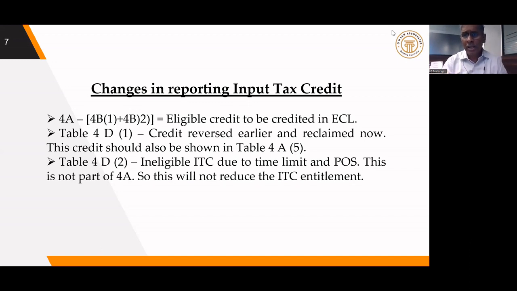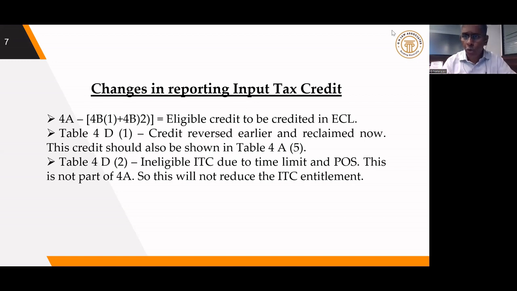The purpose of this amendment is, see, for example, in month 1, I have not made payment within 180 days. I reversed 1,000 rupees. Month 2, I have not made payment to some of my suppliers within 180 days. So I reverse another 2,000. So 3,000. Third month, I take 5,000 rupees as recredit. So there is no mechanism to match whether the reversal of credit done by me under rule 37 and the recredit taken by me are properly matching or not. So to bring about a matching in this regard, these two details are now asked to be shown separately.